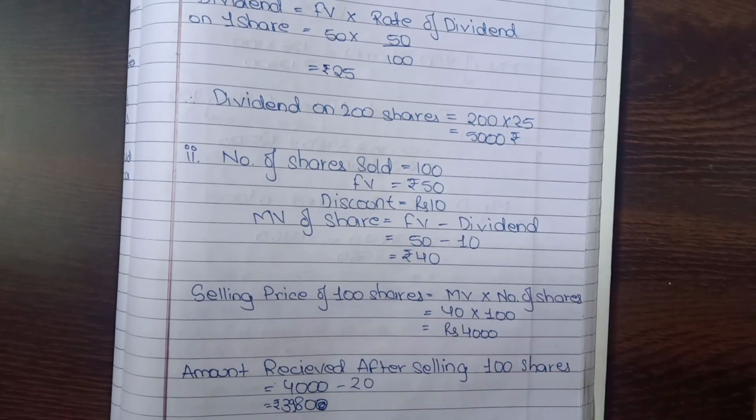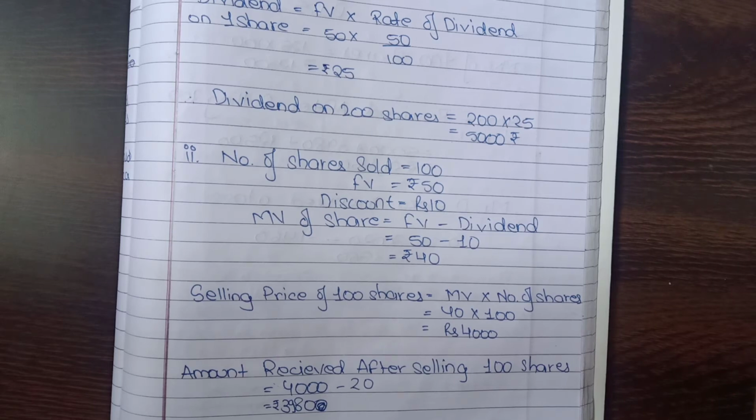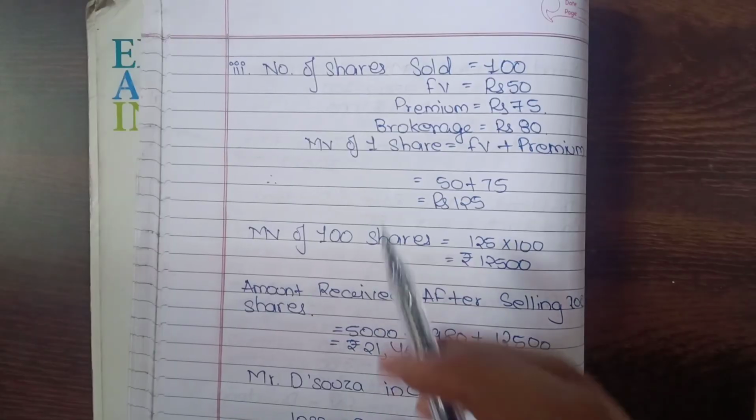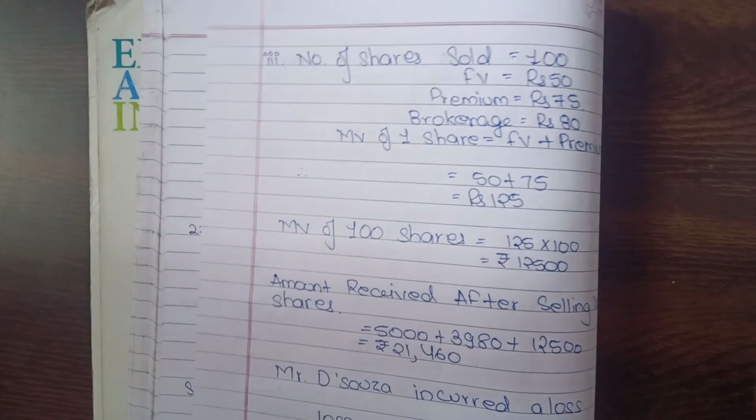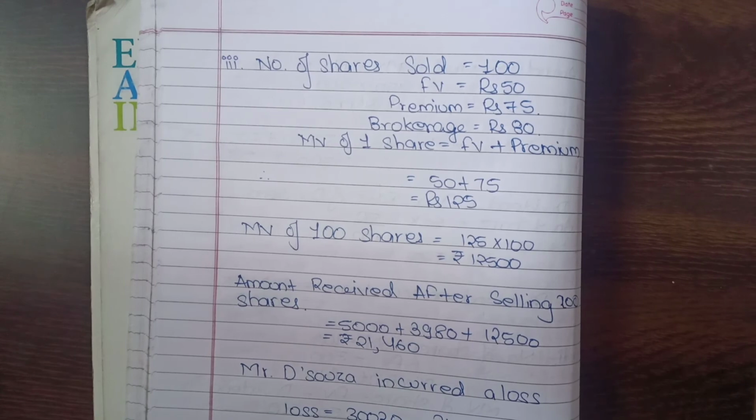So number of shares sold equals 100, face value rupees 50, discount rupees 10, market value of one share equals face value minus discount, which is 50 minus 10, which we get to be rupees 40. Now selling price of 100 shares equals market value into number of shares, which is 40 into 100, which is rupees 4000. So amount received after selling 100 shares will be 3980. Now in the third part we'll see that the number of shares sold equals 100, face value rupees 50, premium 75, brokerage 20.